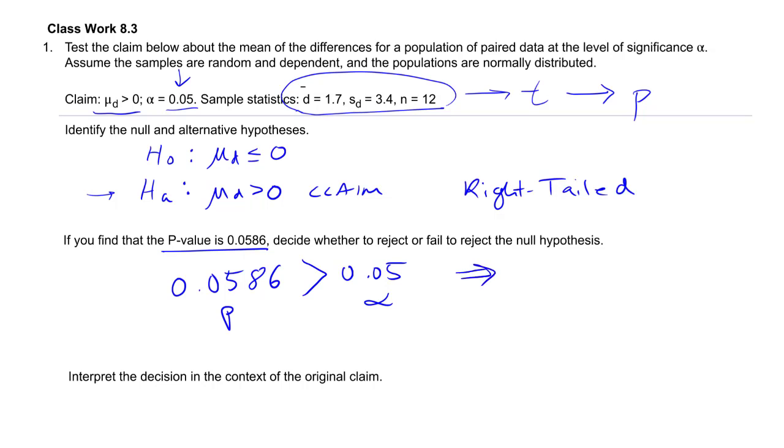So with a p-value bigger than alpha, we fail to reject H0.